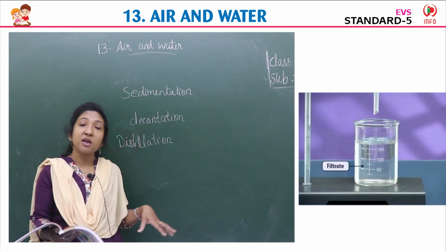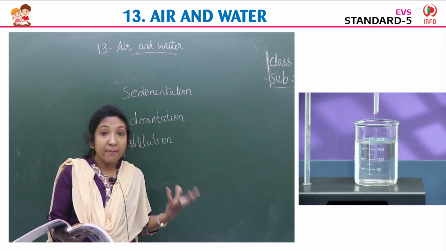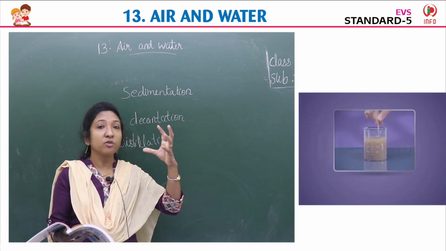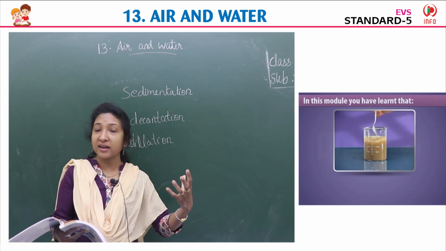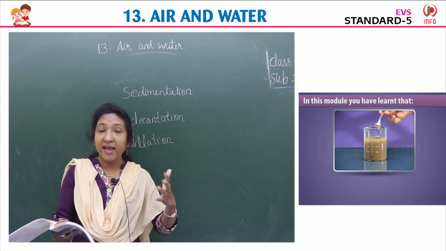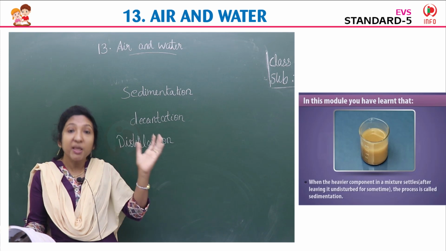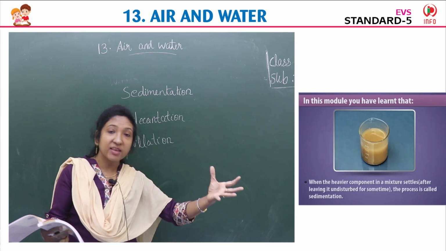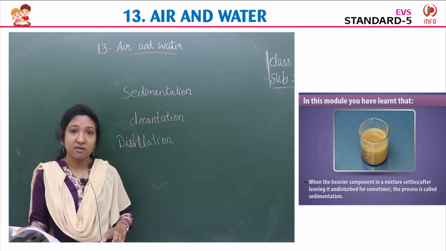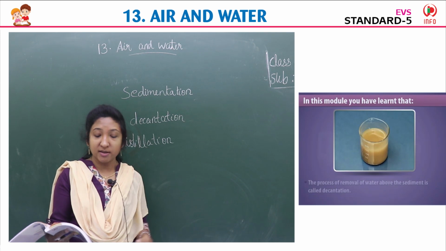This experiment you learn in higher classes, children. This is a laboratory experiment. We have to do the experiment and learn. So the details you will learn in the higher classes. You should understand that distillation is a process of separating the impurities from the water. We remove the impurities and we get pure water. Distillation is a process of removing the impurities from the water.